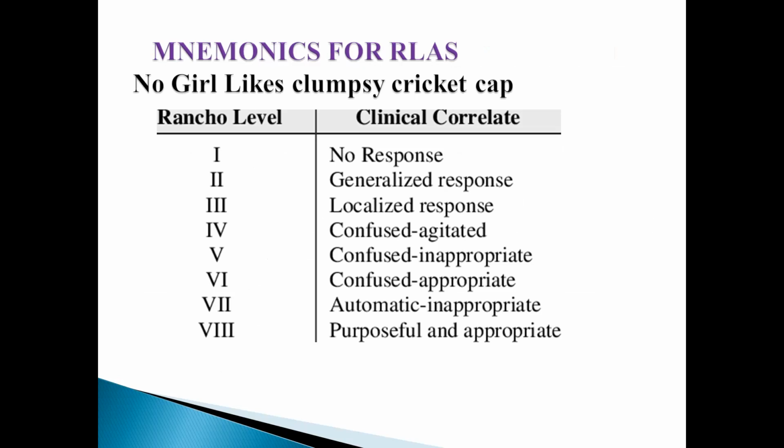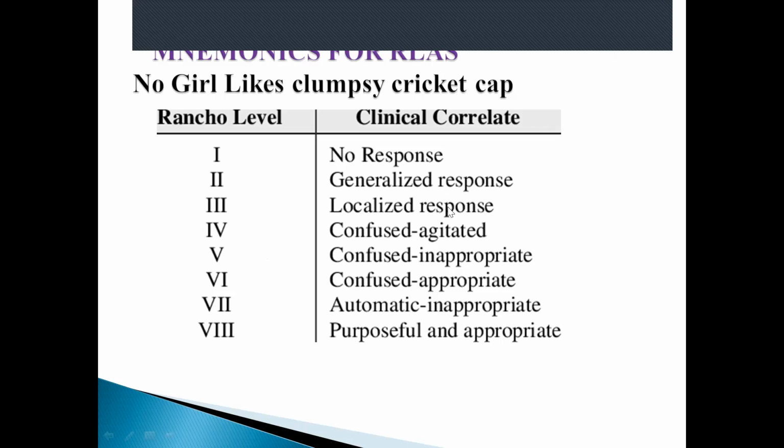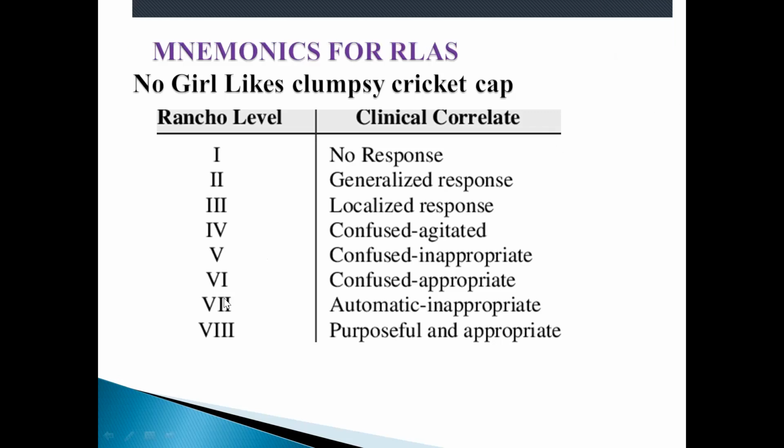So let us deal with the mnemonic for RLAS, that is Rancho Los Amigos scale. Here is the mnemonic. As the stages indicate, level 1, no response. Level 2, generalized response. Level 3 is the localized response. Level 4 is confused and agitated. Level 5 is confused, inappropriate. Level 6 is confused, appropriate. 7 is automatic, appropriate. And 8 is purposeful and appropriate.